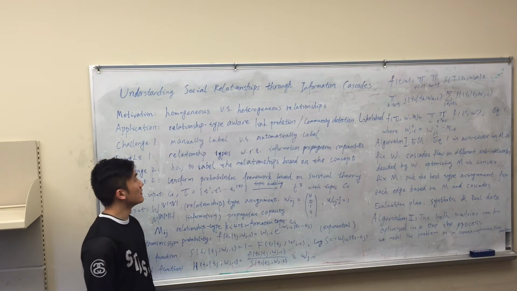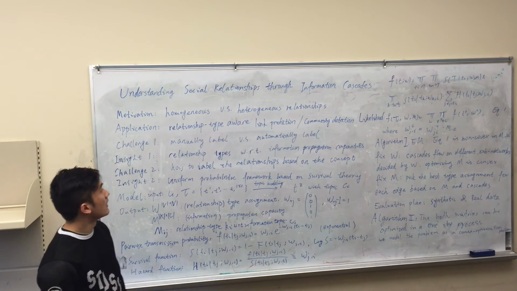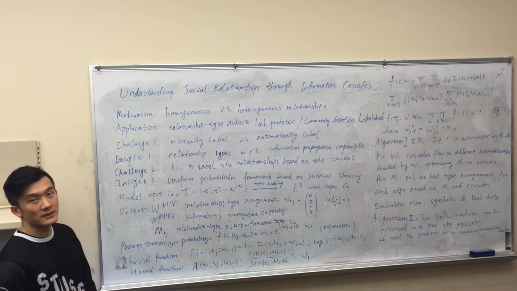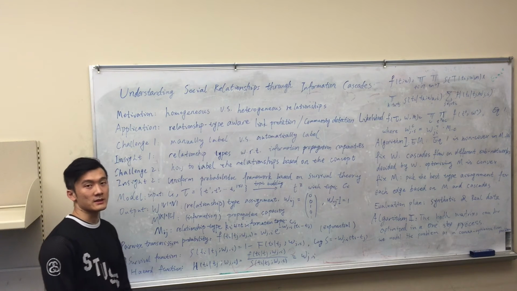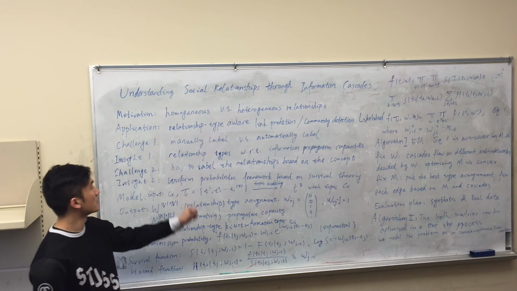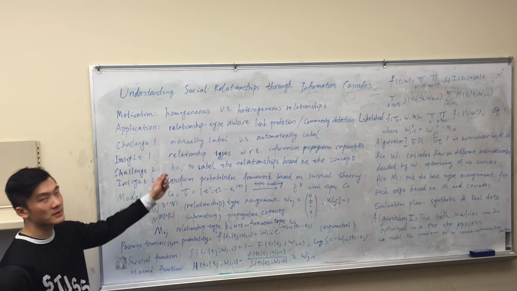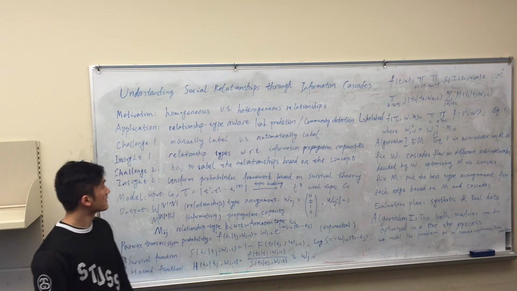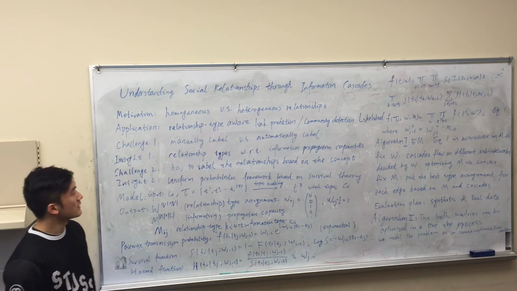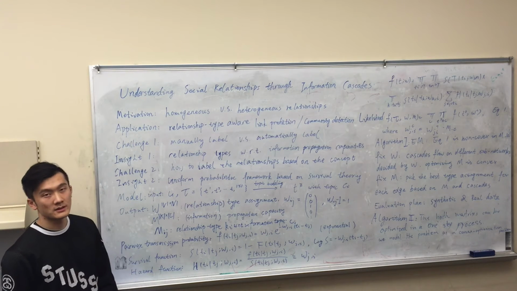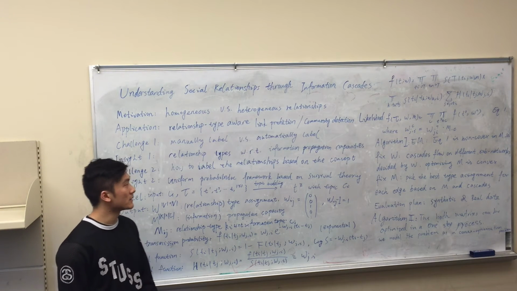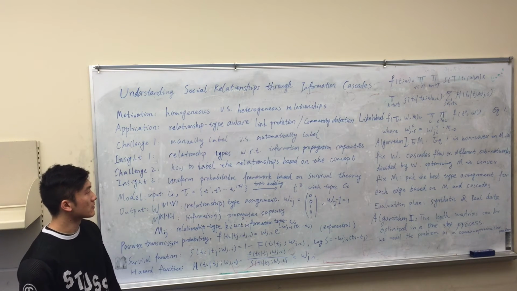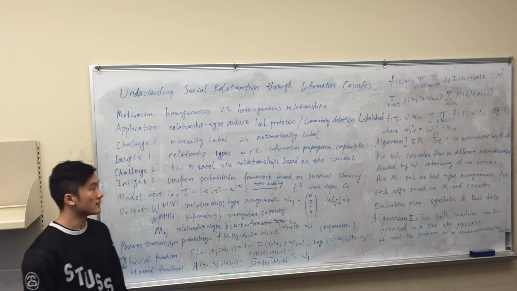Let's go to some more details of our project. As we discussed before, our main goal is to model the heterogeneous relationships on social networks. This will immediately enable some new interesting applications as well as better modeling of some old applications on the social network, because now we can do it in a relationship-type-aware fashion. Our first challenge is how do we automatically label the relationship types? As we discussed before, our insight is that different relationship types have different propagation capacities with respect to different information topics. Therefore, we can use information cascades on the social network to label the relationships automatically.